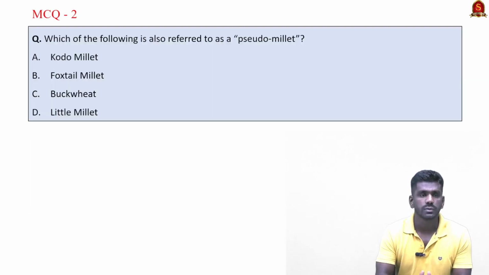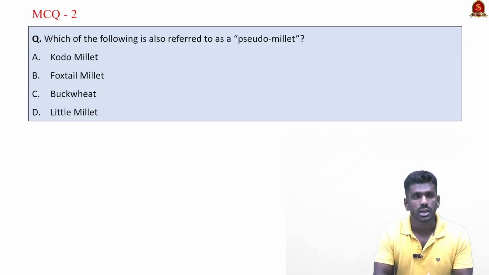Now look at this MCQ. Which of the following is also referred to as pseudo millet? The correct answer is option C, buckwheat. Buckwheat is not technically a millet, but it has nutritional and environmental benefits similar to millet. So it is often referred to as pseudo millet.